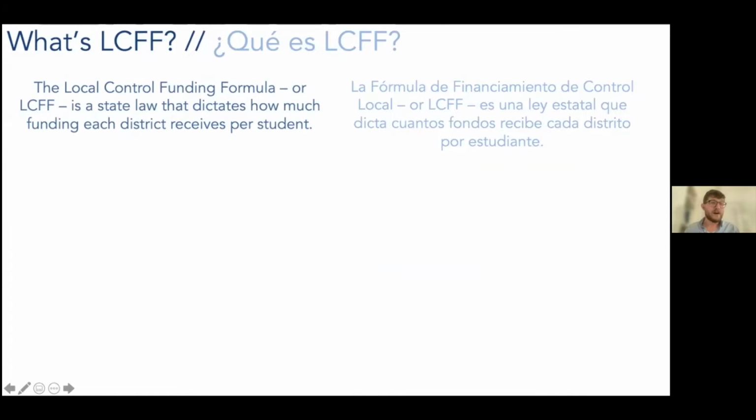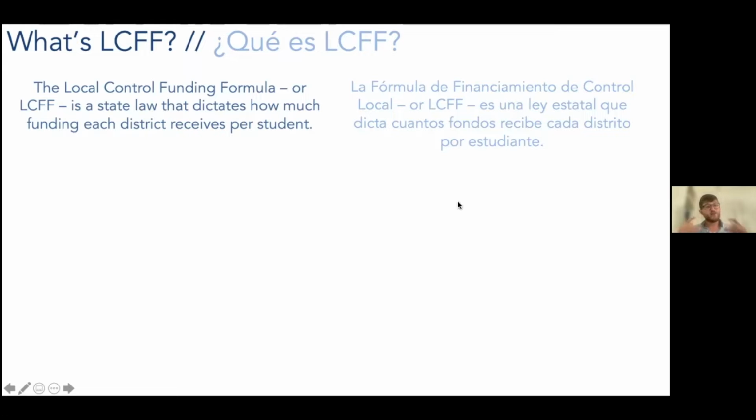LCFF is a state law, and I'm going to abbreviate it as LCFF. It's the local control funding formula. It's a state law that dictates how much funding each district is going to get per student. And what's interesting about LCFF is that it funds students of different demographics differently, essentially providing more equitable funding for students that have been historically underserved by California's education system.